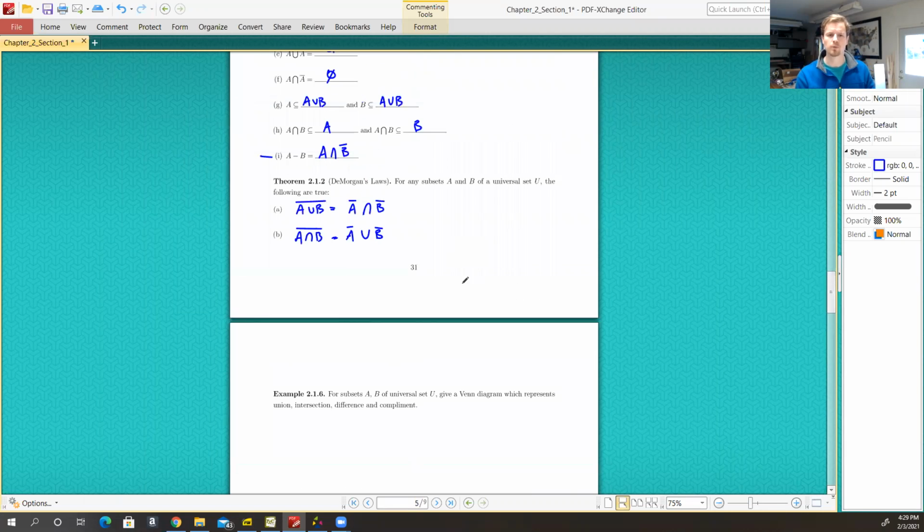It's probably a homework assignment then to use Venn diagrams to show that DeMorgan's laws hold, or show the equality holds. But that's all for now. We'll take a look at those examples in our next video, and then we will have one additional video beyond that with just one more definition and example. So the next video may be a little bit longer, and then one more short video at the end.